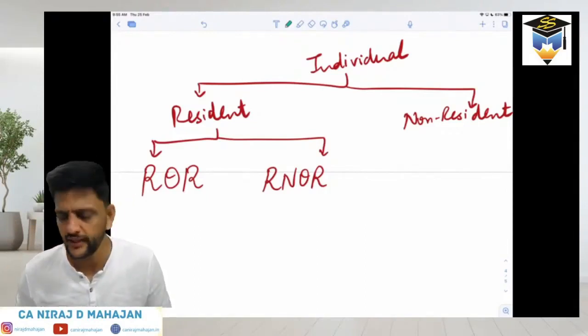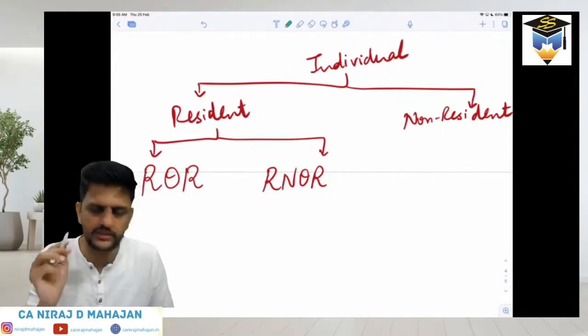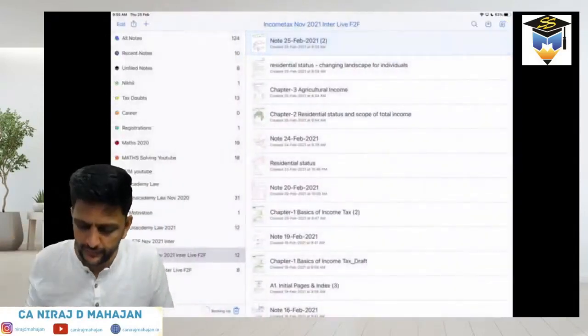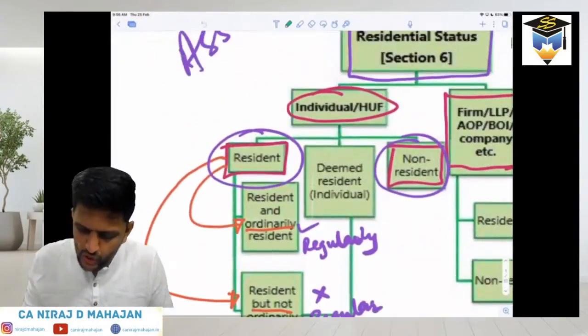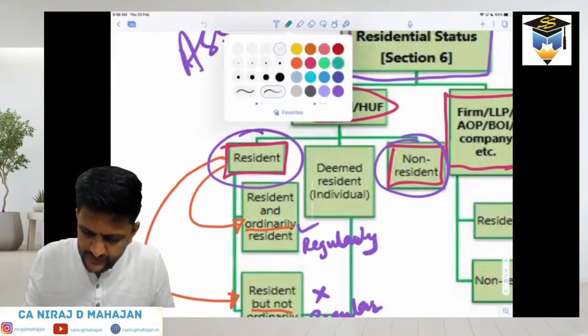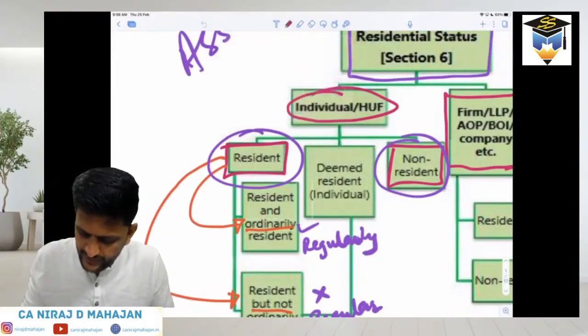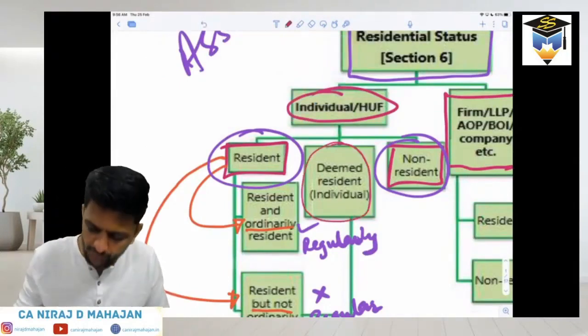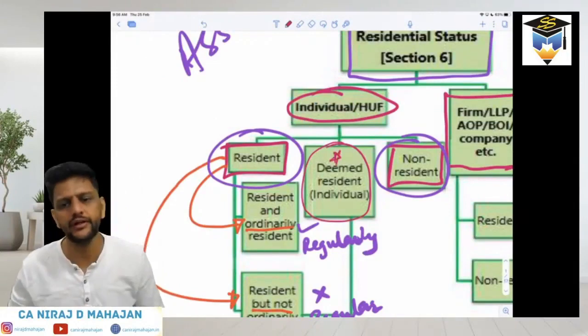Deemed resident. Okay, that also we will see. That is one of the important changes in the current act. Okay, amendment for 2021 attempt. Okay, till here. This was not there earlier. Please pay attention. Deemed resident individual was not there earlier. It is now brought into picture. So this is important. Okay, fine till here.